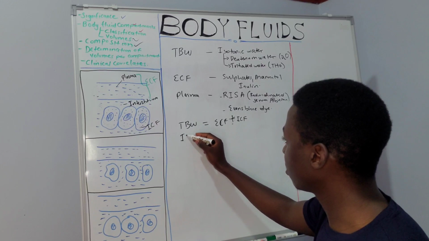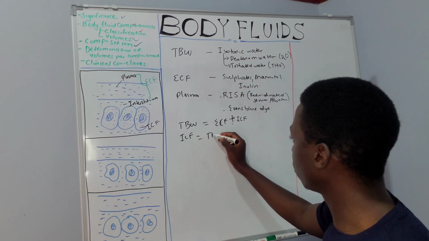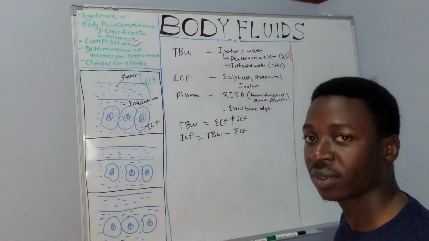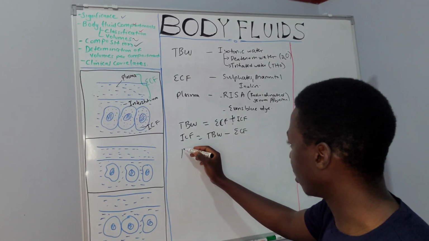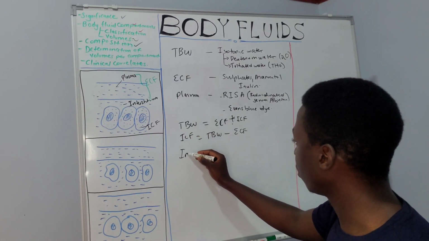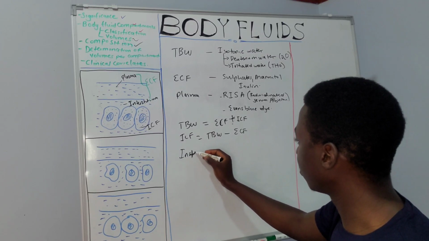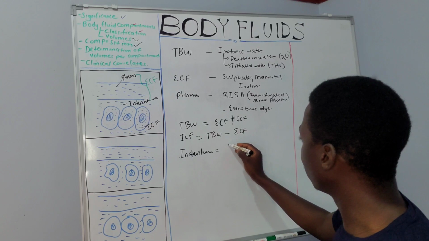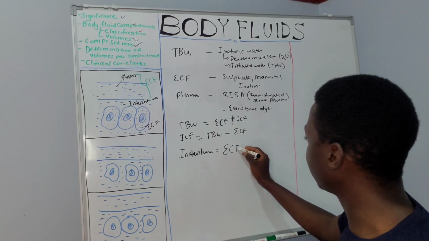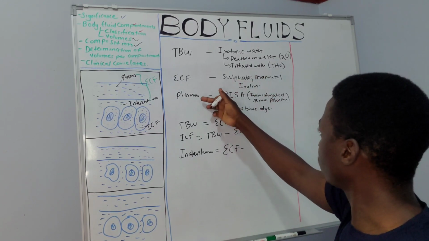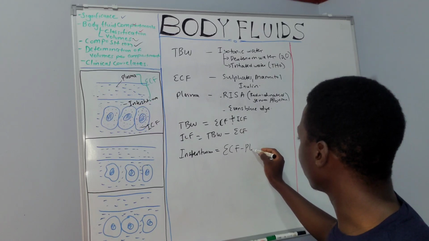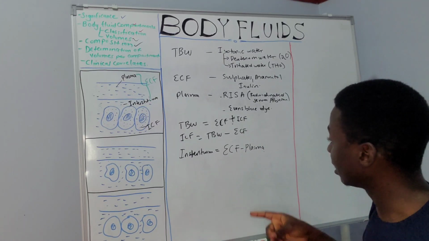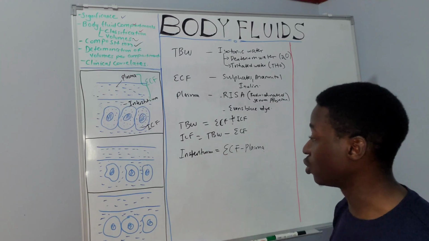ICF will be the total body water minus the extracellular fluid compartment. If you want to get the volume in the interstitium, we know our extracellular fluid compartment, which we can determine, and also we know our plasma. So we subtract the plasma volume, and we can get the interstitial volume.